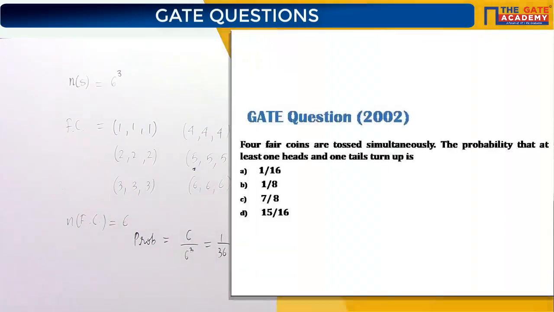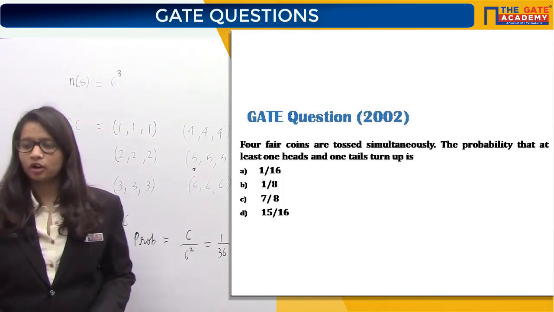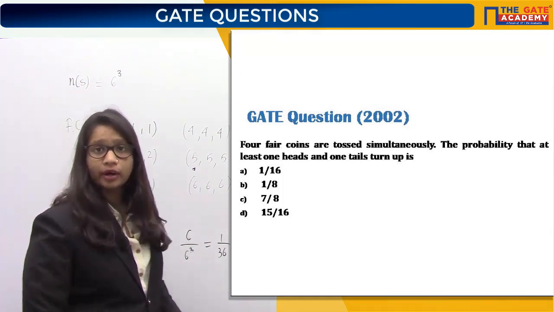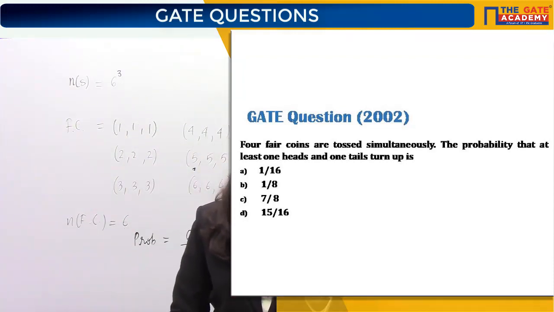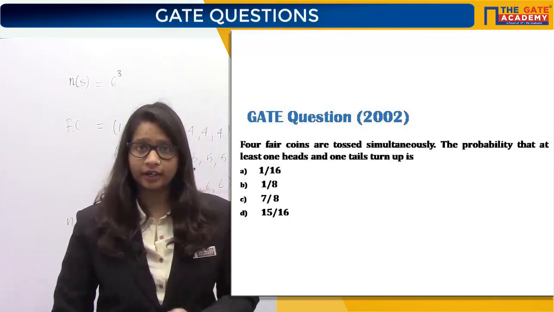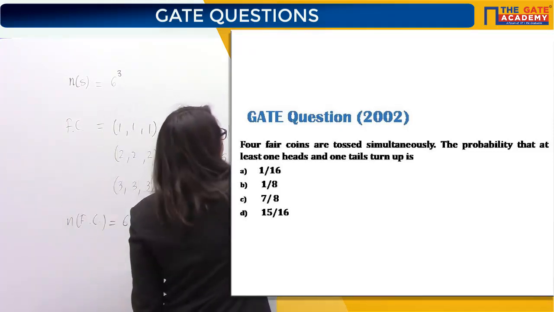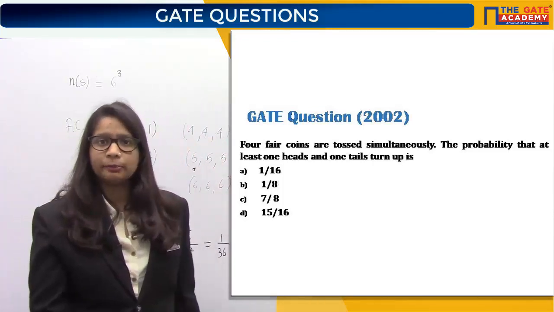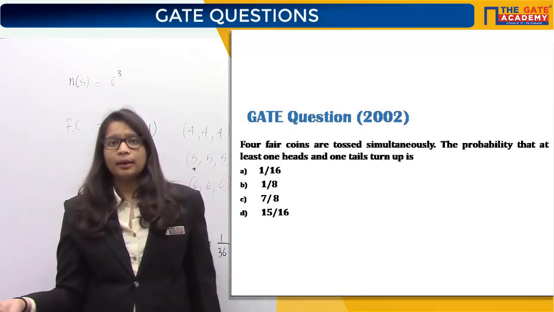Any doubt in this question? So, 4 fair coins are tossed simultaneously. Find the probability that at least 1 head and 1 tail turns up. That is the required probability. Reply to me, what will be the sample space? First of all, the random experiment is tossing of 4 coins. So what is your sample space?